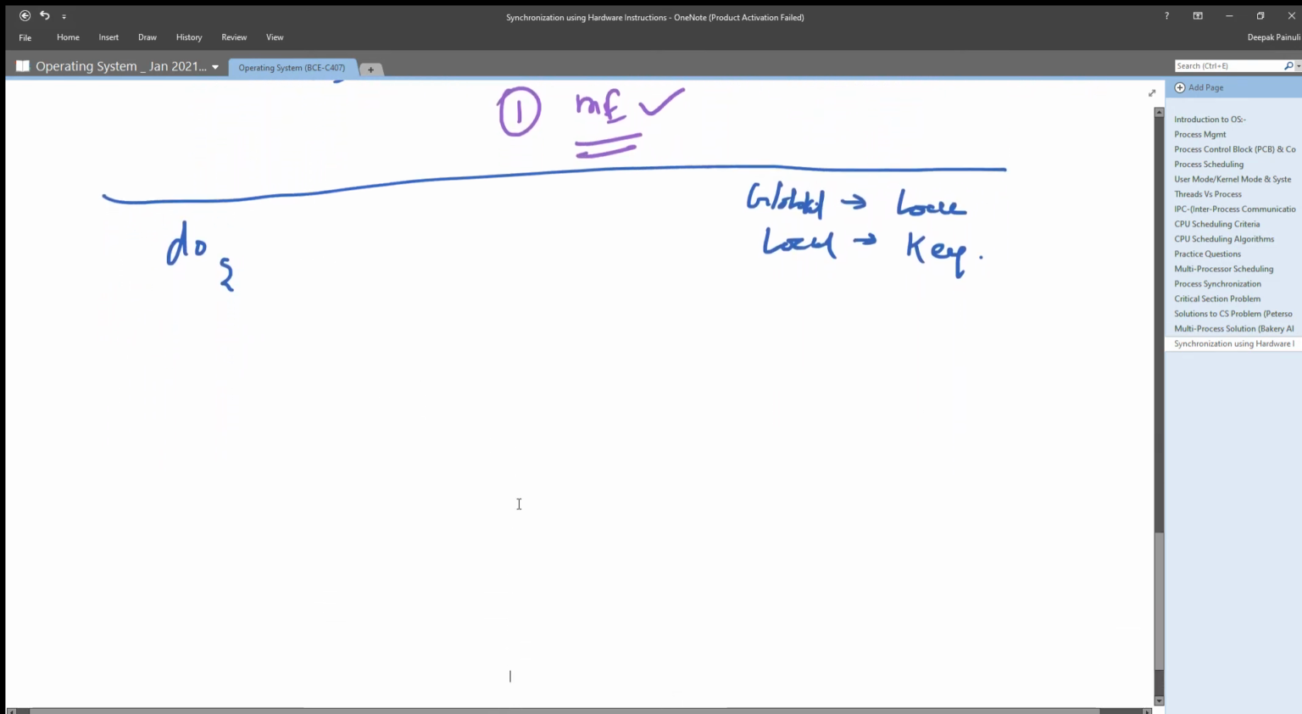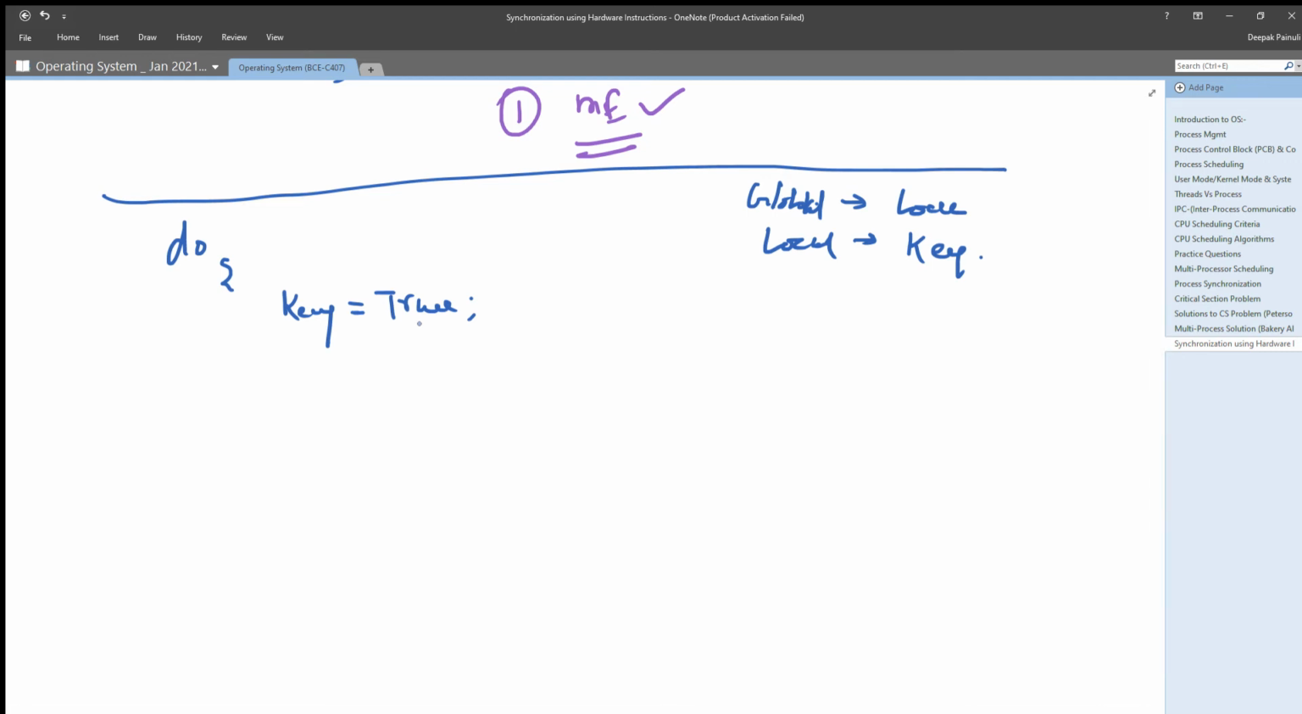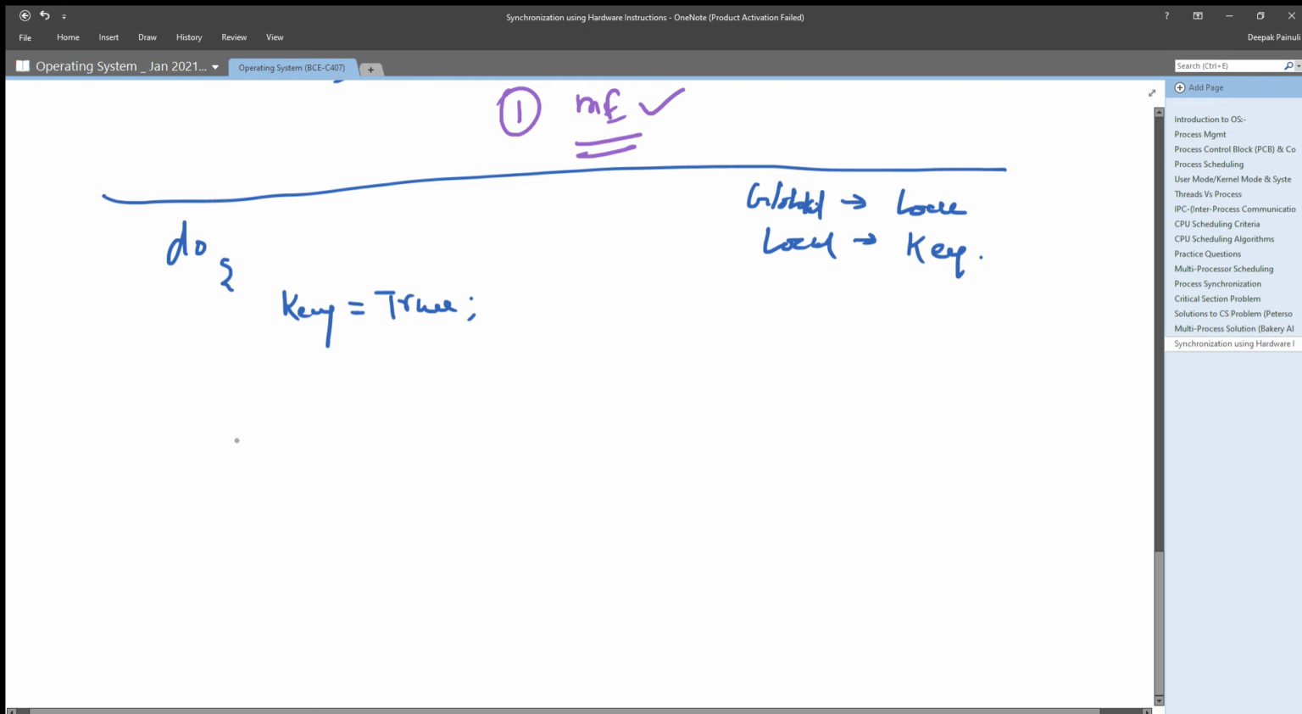Okay, now come to the code. How we can use swap, right? Every process who wants to enter its critical section, at the entry section, what it will do first, it will first set its local variable true. That means it is declaring that it wants to execute its critical section, right?